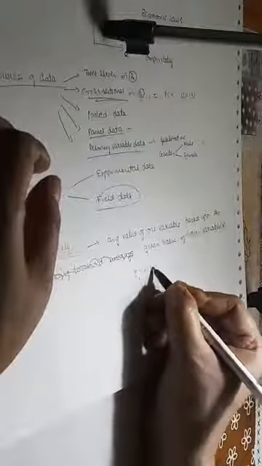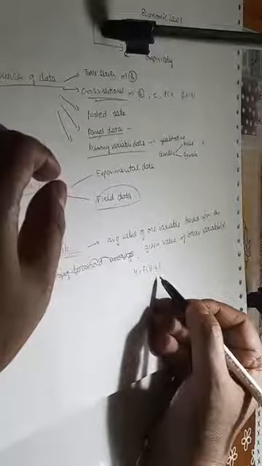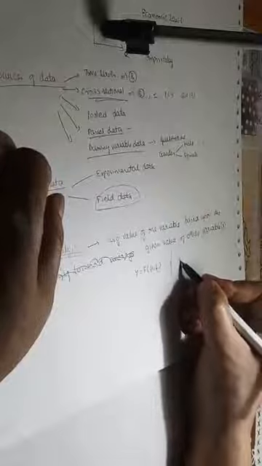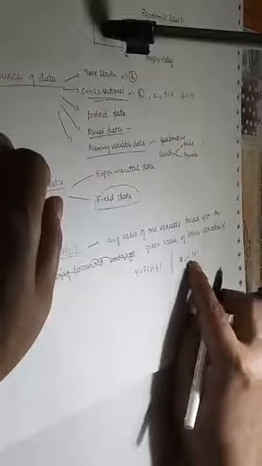Suppose output is a function of capital and labor. So here we have more than one variable. If we have only one variable, suppose quantity demanded is a function of price only, then you need not write s. But we know that quantity demanded is not only a function of price, other factors also.